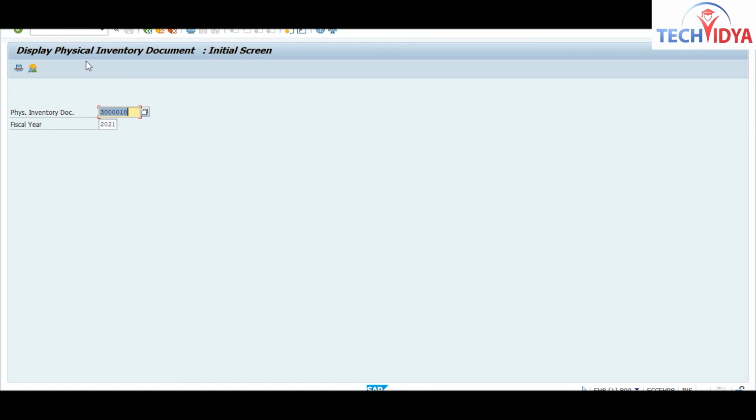Actually it's a very lengthy process in your real time scenario, because you have to count each and every material physically. You may have thousands of materials, but you have to count them physically, right? So is this process clear to you?